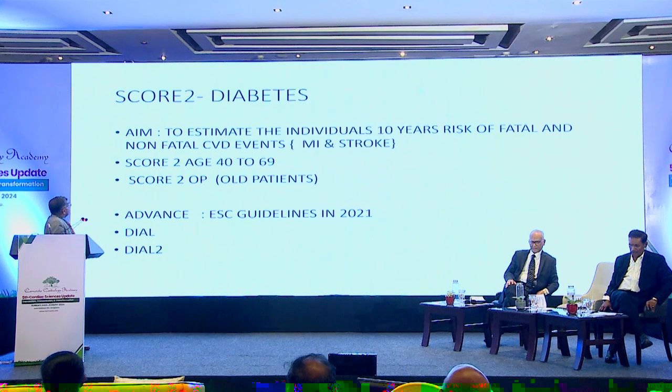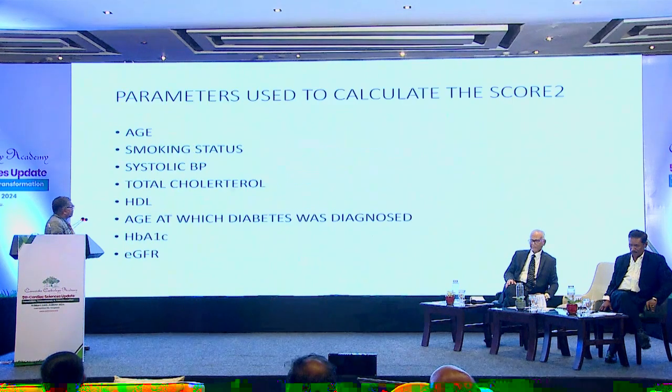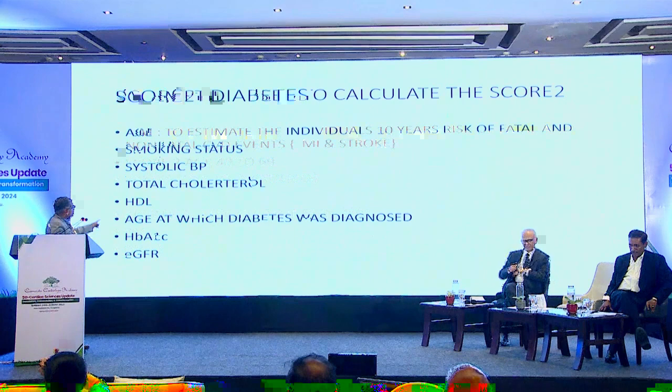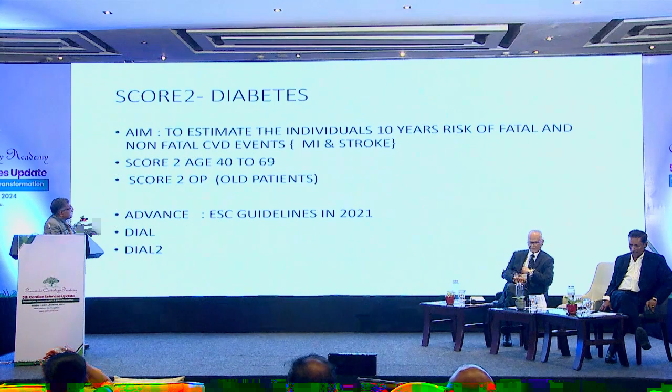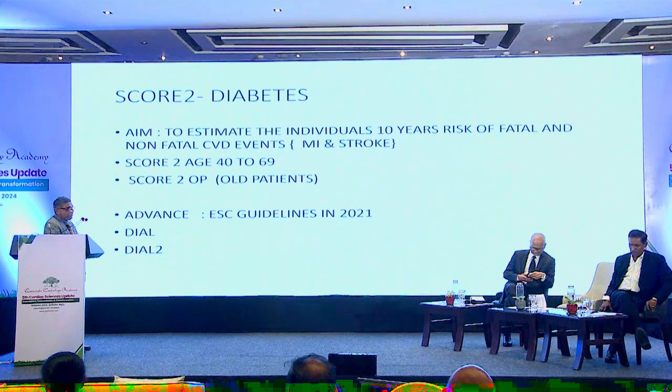And what is the SCORE2-Diabetes? The aim is to estimate the 10-year risk for fatal or non-fatal CVDs, that is either MI or stroke. And they have classified them as, the score can be applied between 40 and 69 years. And those who are above the age of 70, the SCORE2-OP has been used.